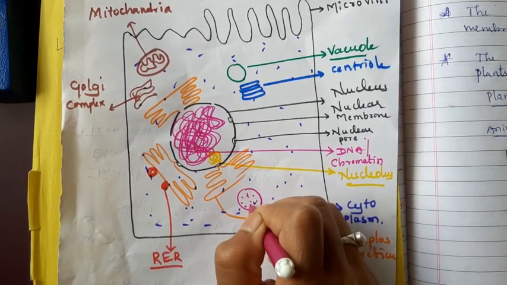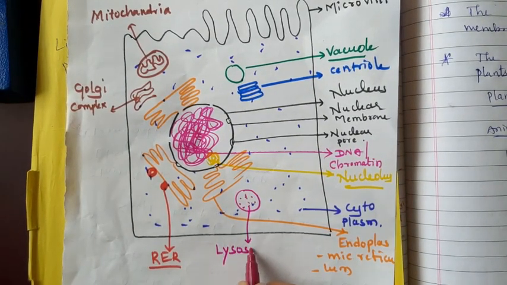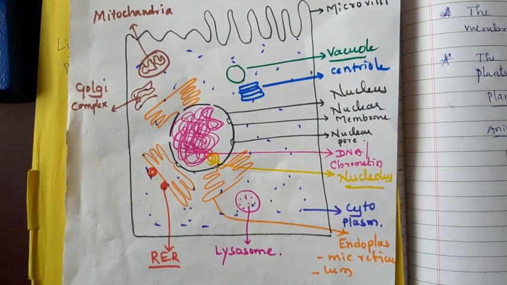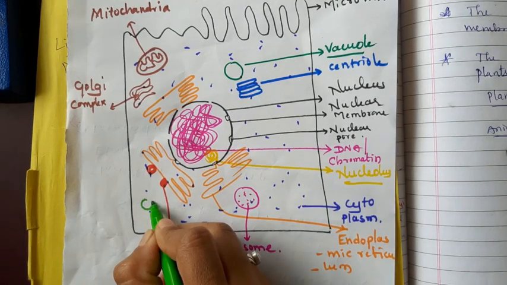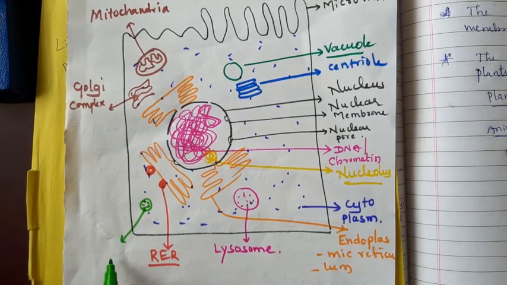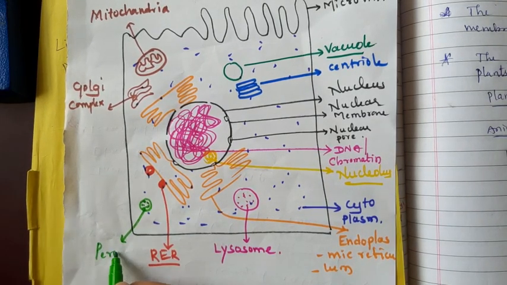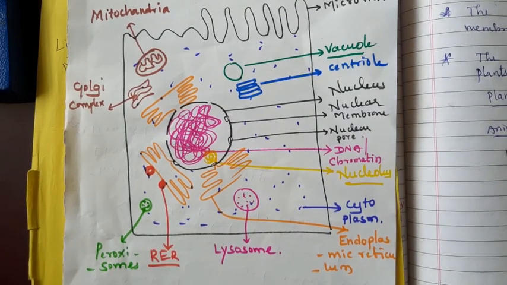Lysosome. Then other structures are present, known as peroxisomes. Peroxisomes. This is the structure of the animal cell.